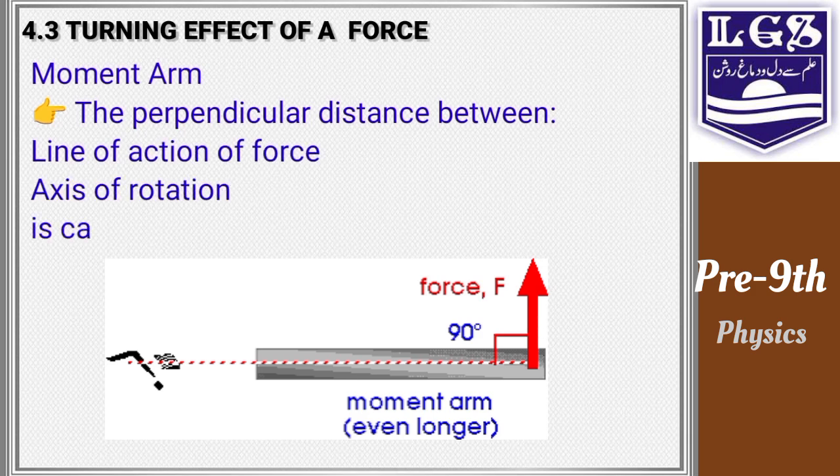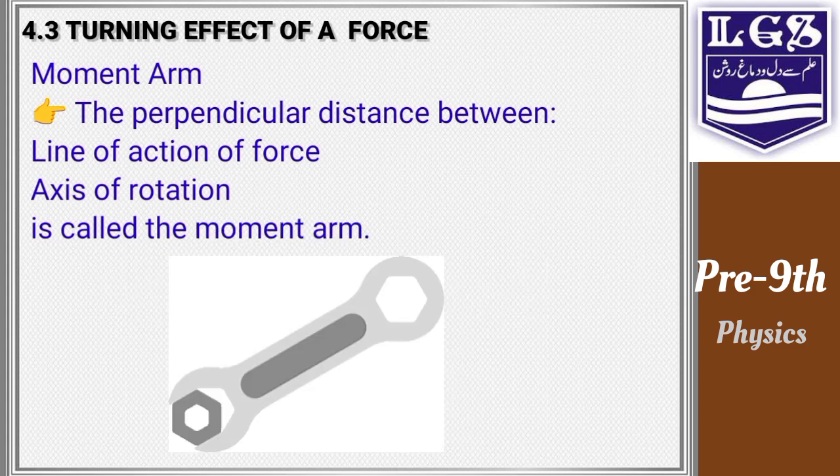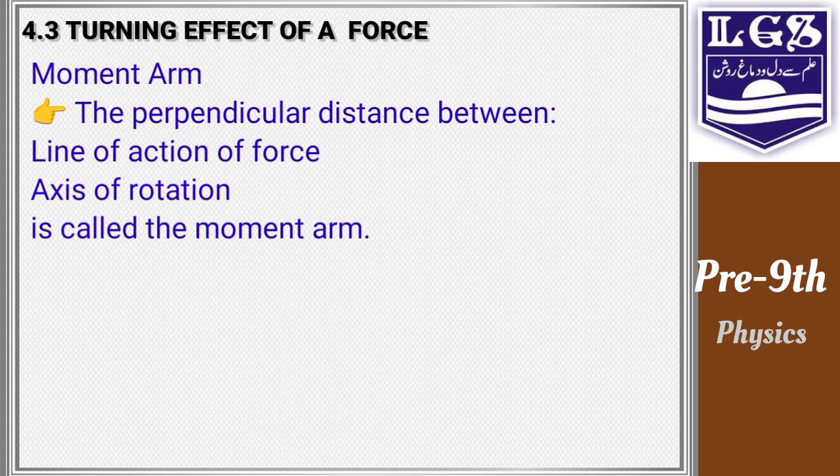Now moment arm is the perpendicular distance between the line of action of force and the axis of rotation. You can see the arrow with red upside, the line of action, and the axis of rotation, so it is called the moment arm. Okay, the perpendicular distance between the line of action of force and the axis of rotation is called the moment arm. So we understand this term also, moment arm.